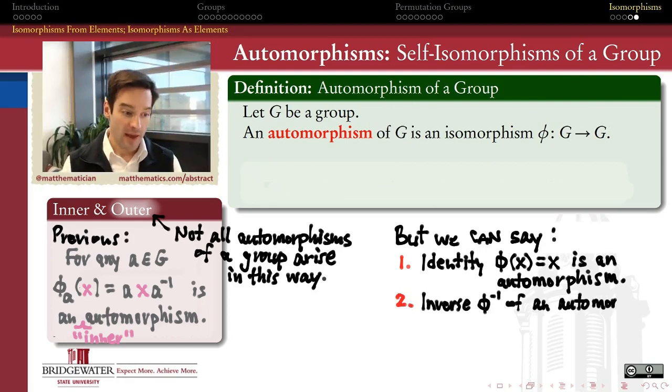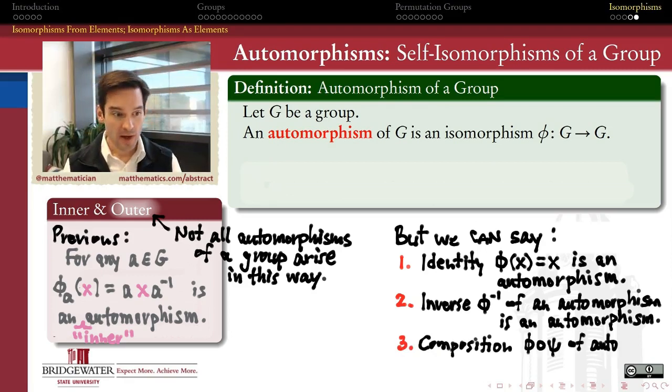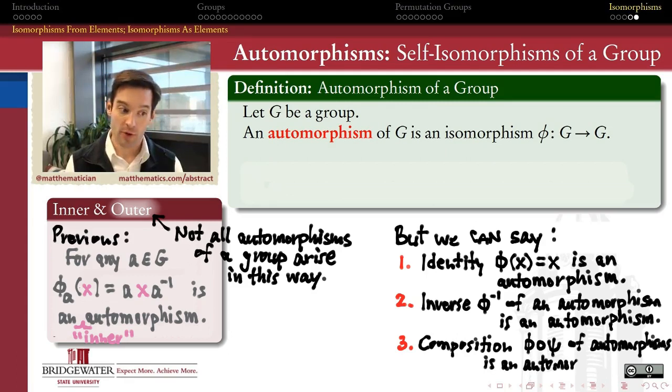We also know that if I have any automorphism from a group to itself, its inverse will also be an automorphism. Why? Because a couple videos ago, we saw that the inverse of an isomorphism is again an isomorphism. And so when the two groups involved are in fact equal groups, G to itself, that means the inverse of an automorphism will be an automorphism. And finally, we can also guarantee that the composition of two automorphisms will again be an automorphism. So if phi is an automorphism from G to G, and psi is another automorphism from G to G, then when I do phi composed with psi, I will get an automorphism from G to G.